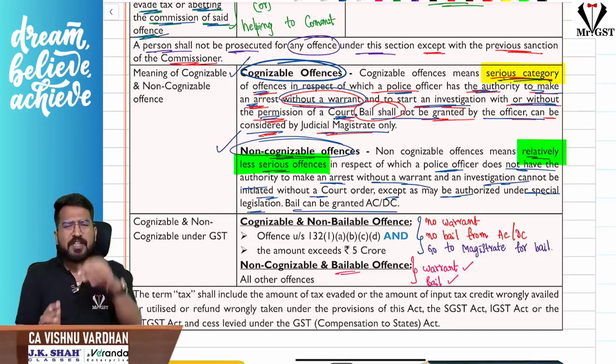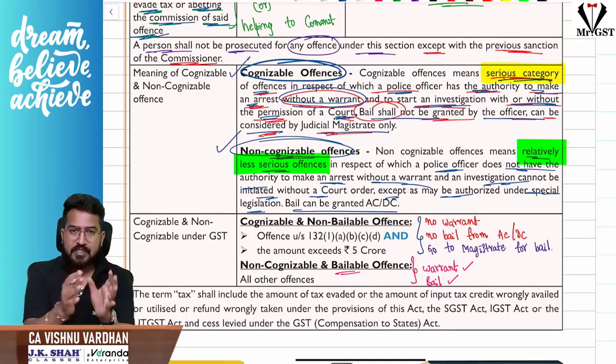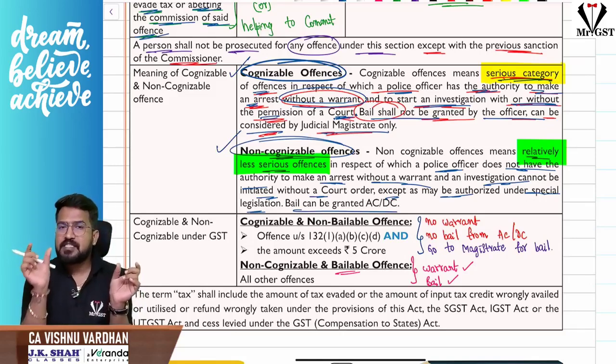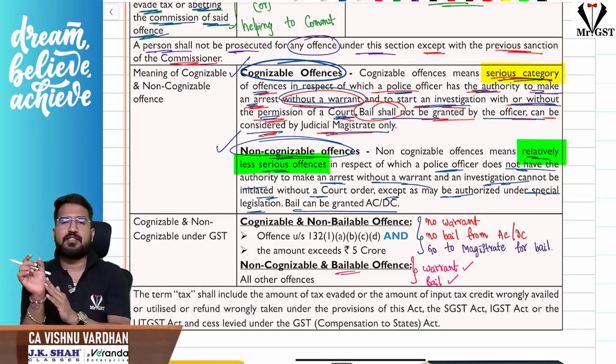Sir, generally, when the offense itself is small, the station itself will give you the bail. The police officer itself will give you the bail. The same way here, in the GST department, the proper officer itself will give you the bail. Okay, they will arrest and will give you the bail. But if it is a serious offense, the officer cannot give you the bail. You should go to the judicial magistrate only and take the bail.